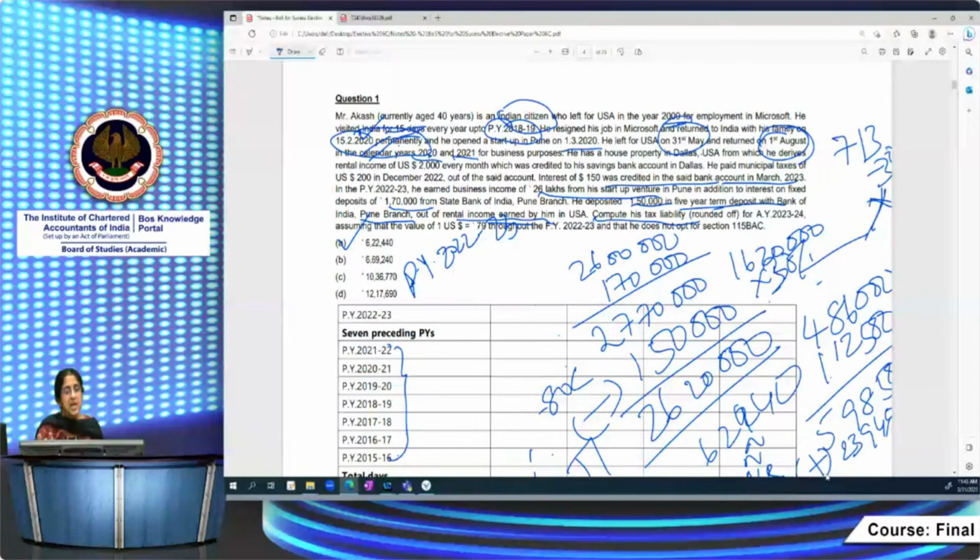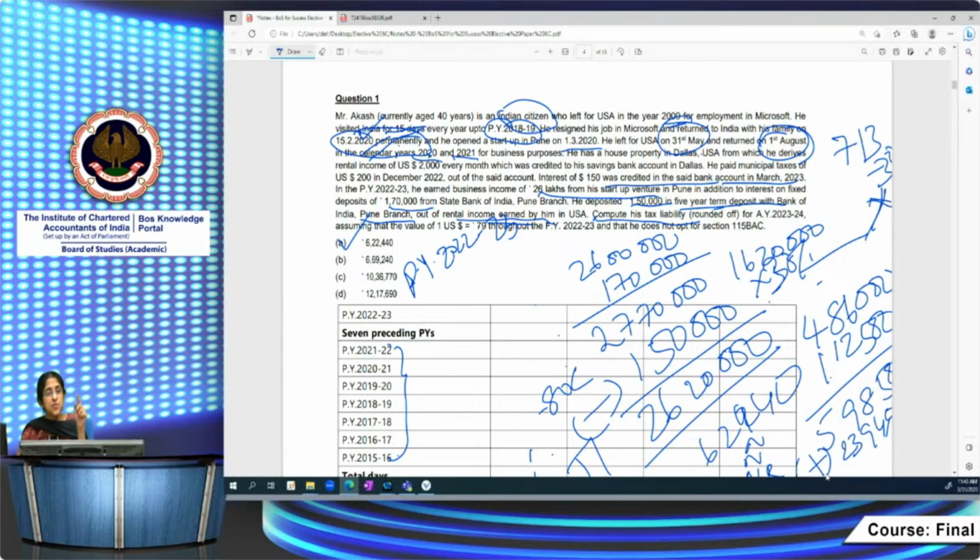It's only the Indian income. Actually, the answer is very easy. But what is time consuming here is to determine the residential status. Because if I had not determined residential status, I would straight away have thought he stays in India for 365 days, so he's a resident, and I would add the Australian income and everything. My answer would be completely wrong. I wouldn't have got this particular answer.